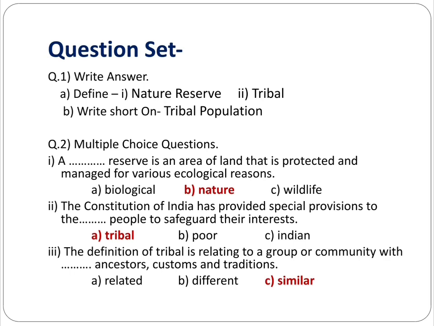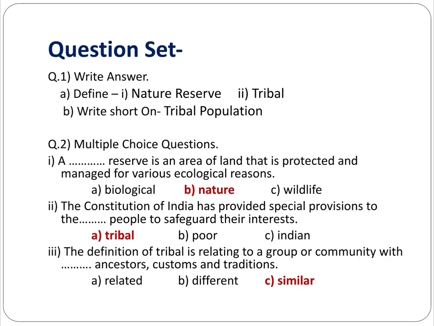Then the second multiple choice question: the Constitution of India has provided special provisions to the people to safeguard their interest. The options given are tribal, poor, Indian. The answer is tribal. The Constitution of India has provided special provisions to the tribal people to safeguard their interest.